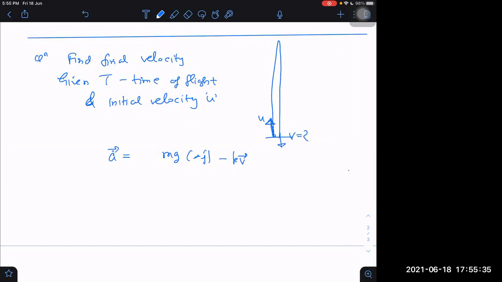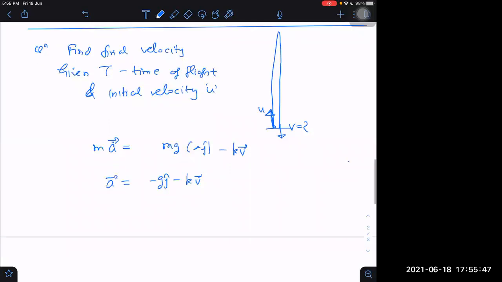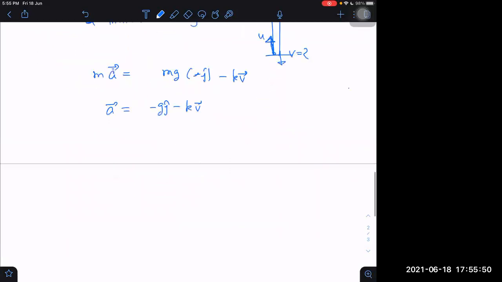Then I can also write force as mass into acceleration, so acceleration will be g minus kv by m. Then I can write dv by dt is equal to minus g j minus kv by m. Sorry, you are right, a mistake here.